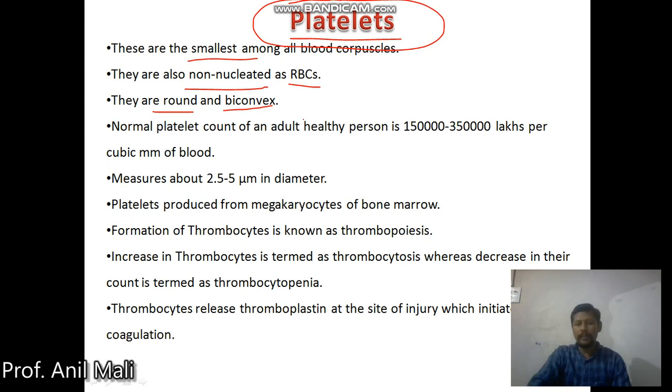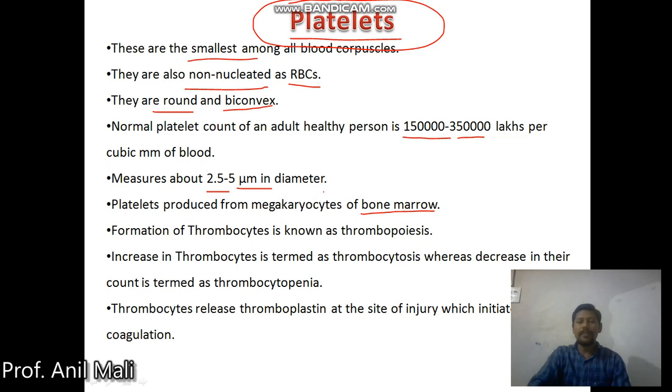They are round and biconvex, and the normal platelet count of a healthy adult is about 1.5 lakh to 3.5 lakhs per cubic mm of blood. The diameter of a platelet is about 2.5 to 5 micrometer.